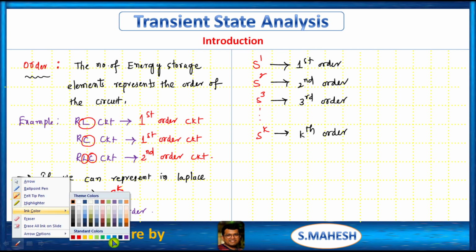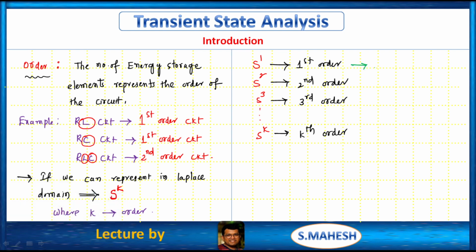For the best example, you can consider for first order, let us say S plus A. For second order, you can consider S square plus AS plus B. For third order, you can consider S cube plus AS square plus BS plus C. Like that, for kth order, you can consider a different example. So this is the order of the circuit, which represents the energy storage elements. So we can count the number of energy storage elements in the given circuit, and that represents the order of the circuit.